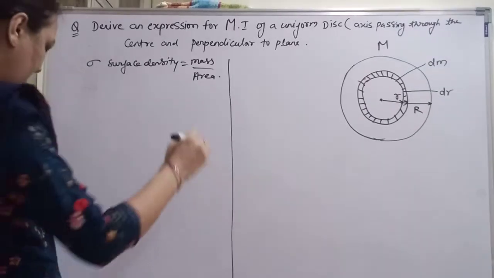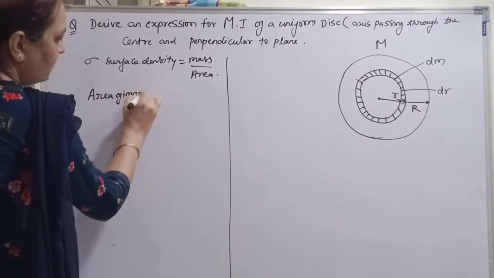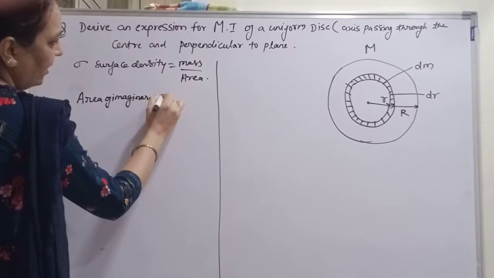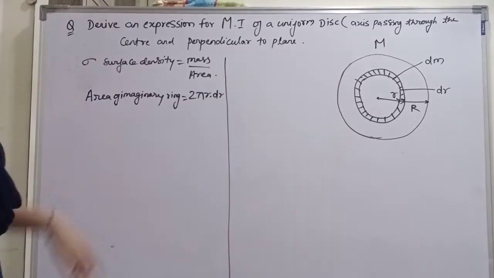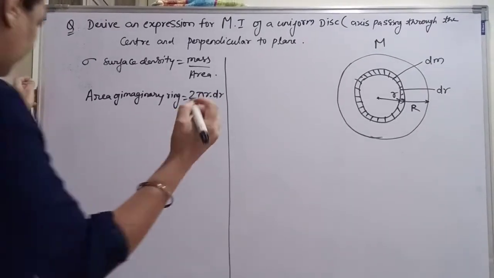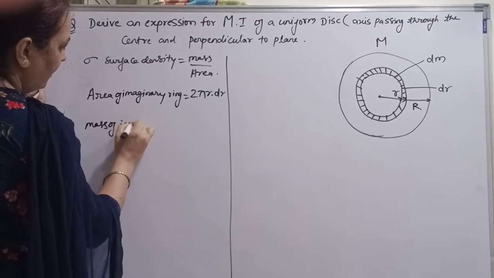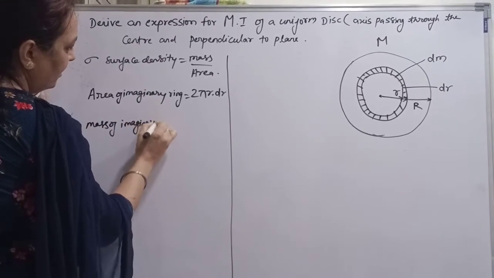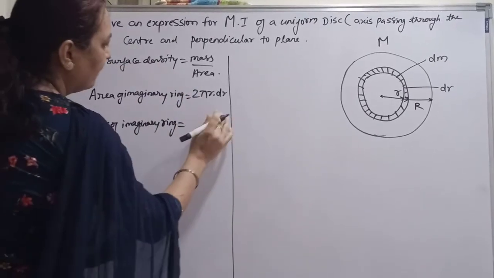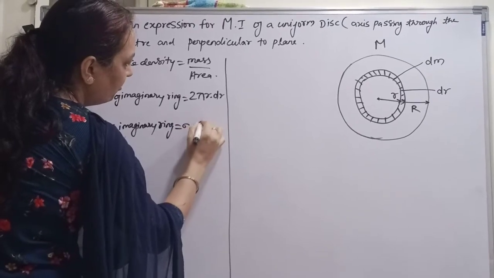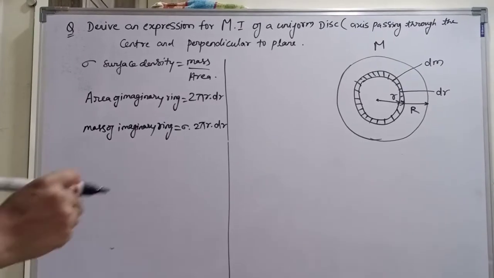Now the area of the imaginary ring is equal to 2 pi r into dr. Now the mass of the imaginary ring is equal to area into sigma, that is sigma into 2 pi r into dr. Okay, this is the mass of the imaginary ring.